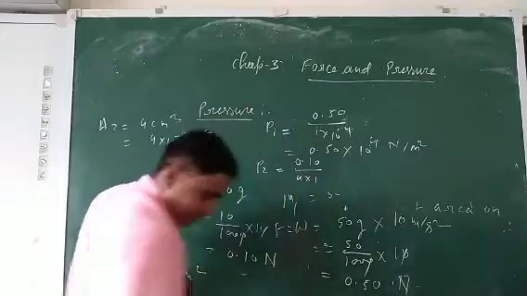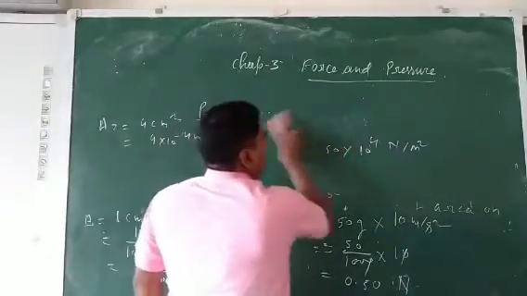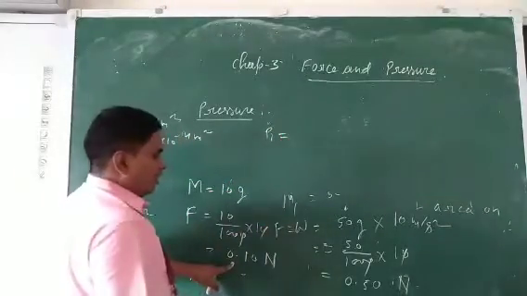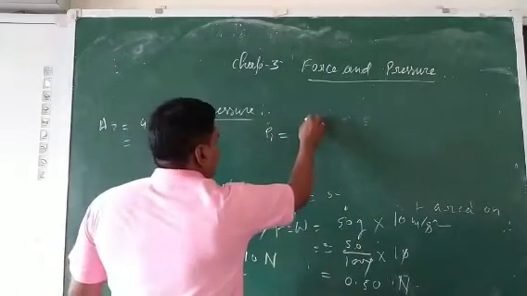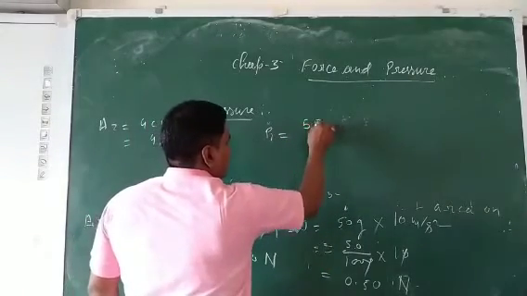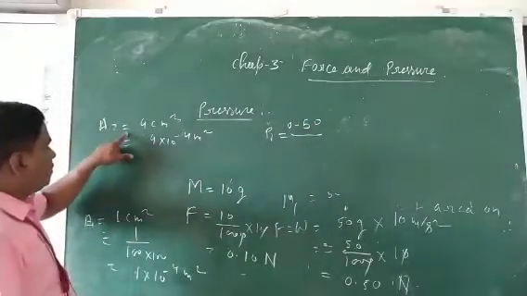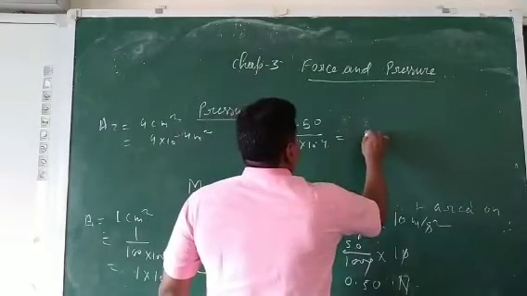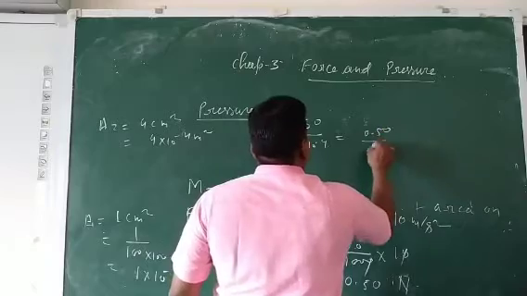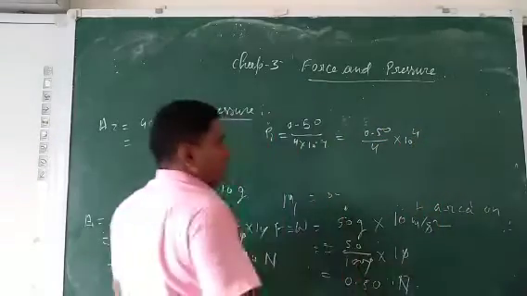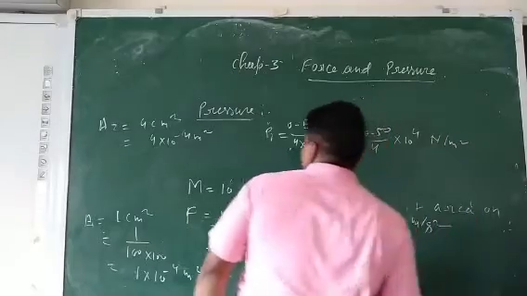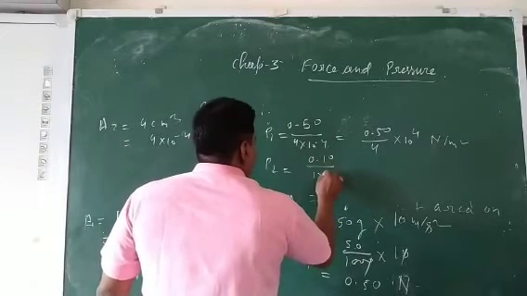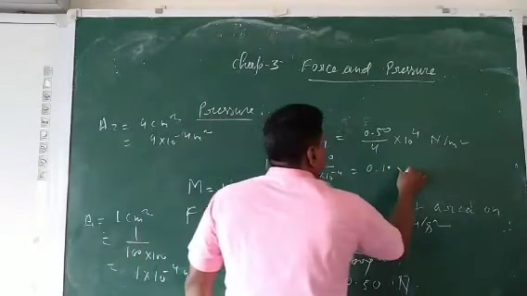Again, first we will discuss P1, the weight of the first one. Here we calculated 0.50 Newton, and the area of this body in contact is 4 into 10 to the power minus 4. So here the pressure is 0.5 into 10 to the power plus 4 Newton per meter square. And what is the pressure exerted by the second body? The weight of this is 0.1, divided by the area 10 to the power minus 4.